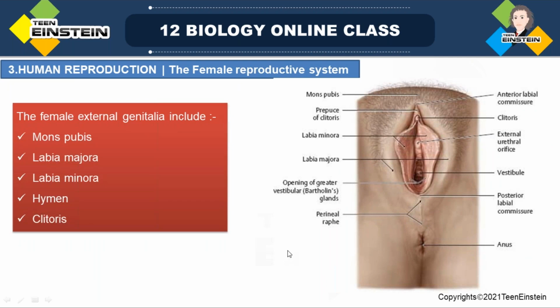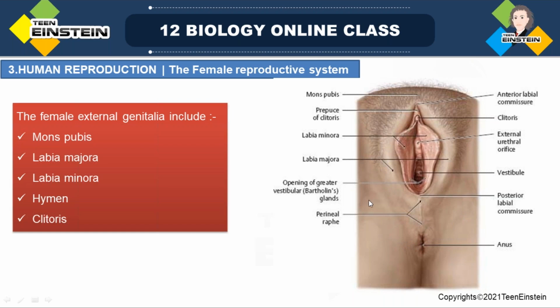Next, we have learned that the female reproductive system consists of a pair of ovaries, then the oviduct, and then the uterus. We discussed the ovaries, then the oviduct or fallopian tube, then the uterus and cervix, and then the vagina. Next comes the external genitalia, the external genital part. So the last one is external genitalia.